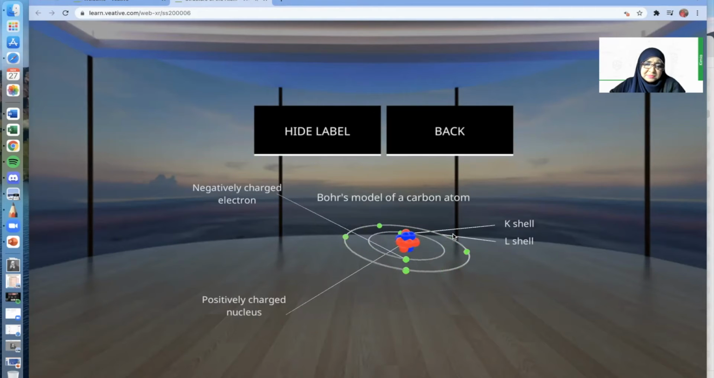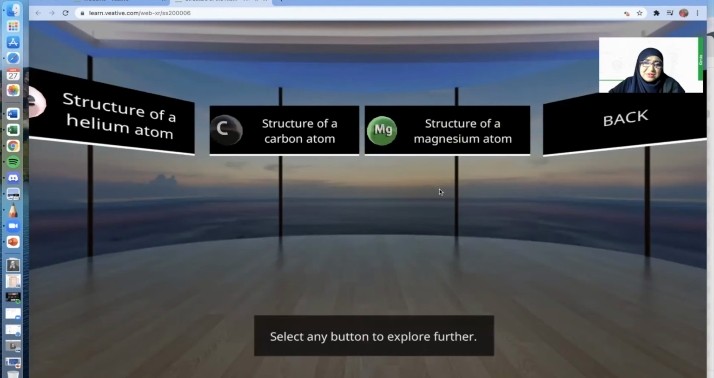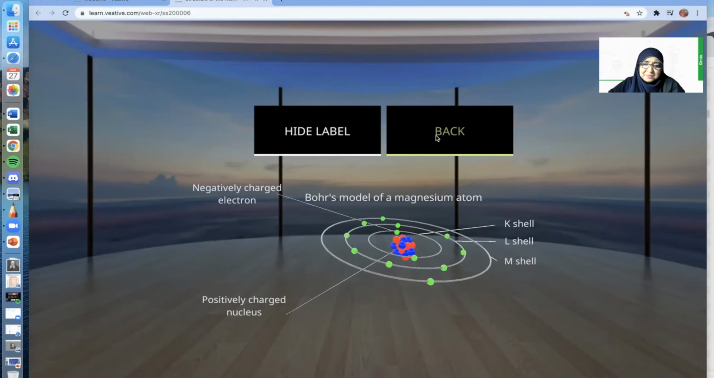Beautiful. Now we're going to look into the structure of magnesium atom. So now we have an extra shell: K, L, and M shell. And you can see the electrons are actually distributed in a certain number, where at the K shell, you can see there are two electrons. At the L shell, you can see 1, 2, 3, 4, 5, 6, 7, and 8. And there are two electrons at the M shell. Interesting.